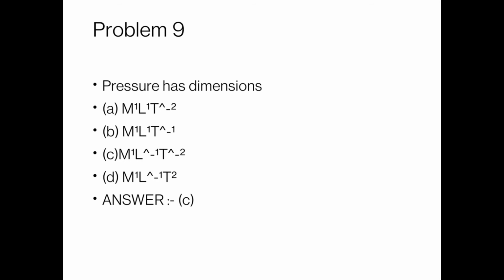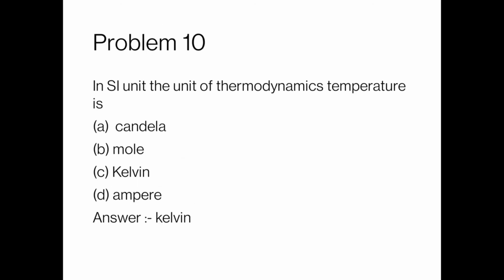Now problem number 9. Pressure has dimensions M1 L minus 1 T minus 2. The answer C is the correct one. Now problem number 10. In SI units, the unit of thermodynamic temperature is, as we studied in our theory part, Kelvin. So the correct answer is C, Kelvin.